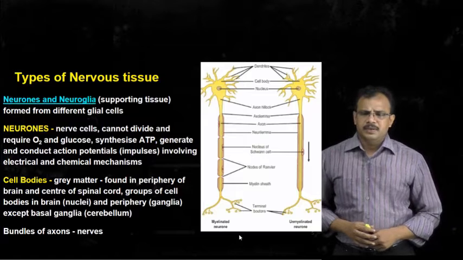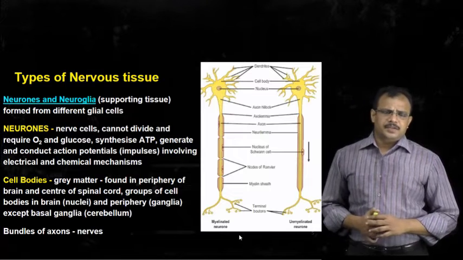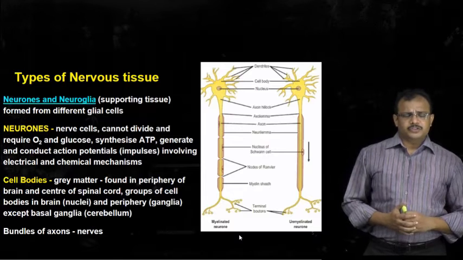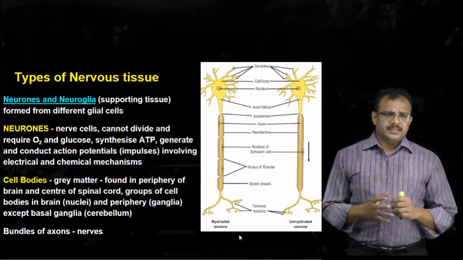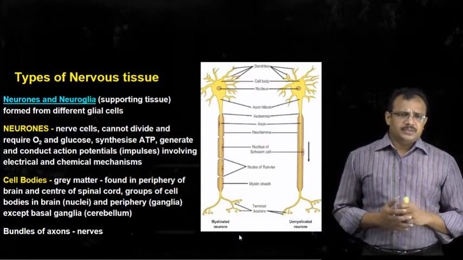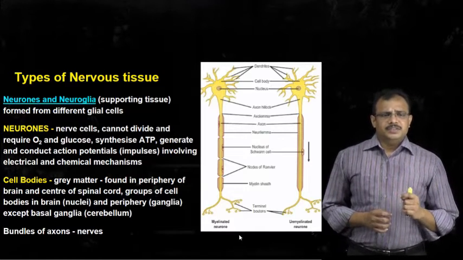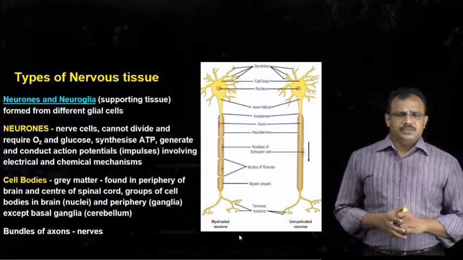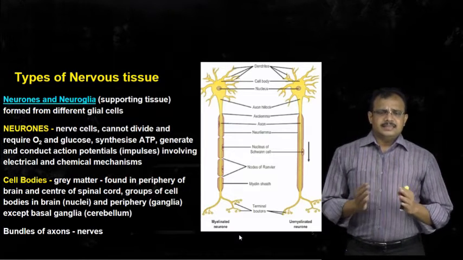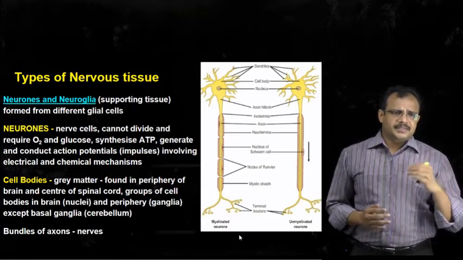spinal cord. Now let's see what are the various types of nervous tissue that are present in our body. Generally, the nervous tissue consists of two different types of cells. One is neurons, and the other is the supporting tissue, which is called neuroglia. The nervous tissue consists of neurons and neuroglia. We can broadly categorize these as excitable and non-excitable cells.